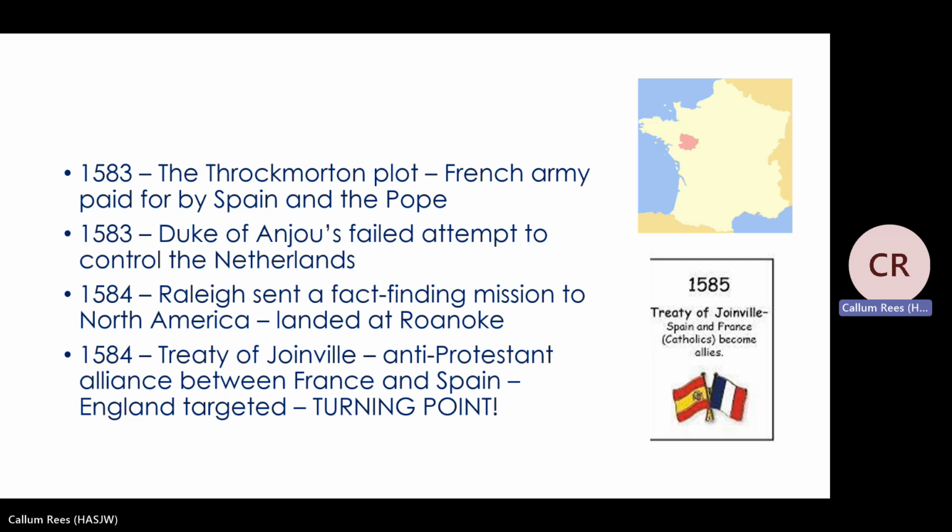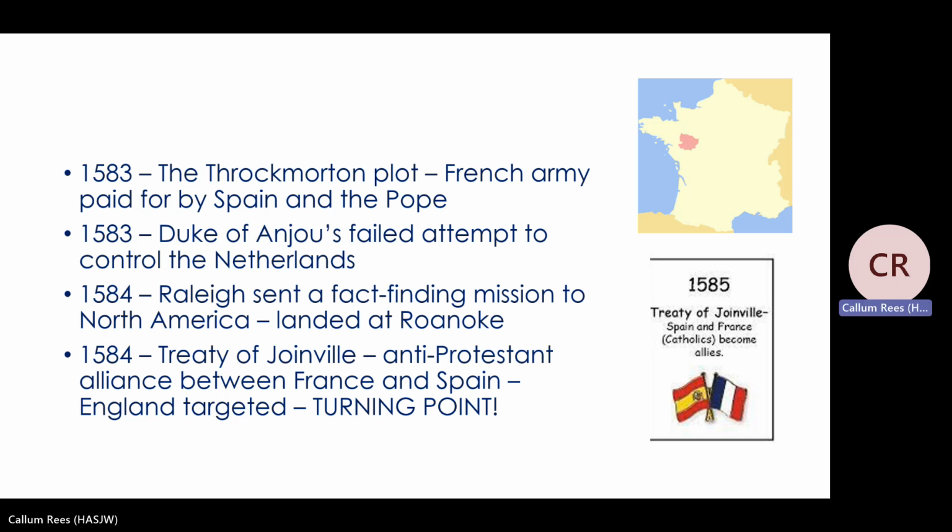There's another plot this time, a Catholic plot in England against Elizabeth, and it's the Throckmorton plot. And here, the plan is that the French army will be paid for by Spain, and the Pope is also involved. That again fails.